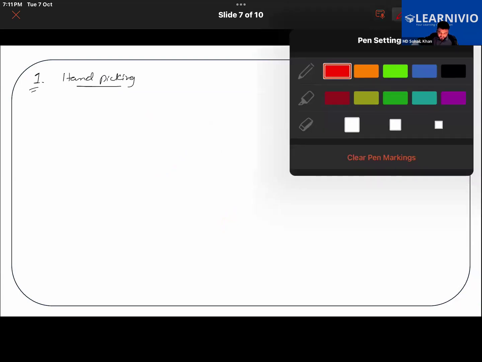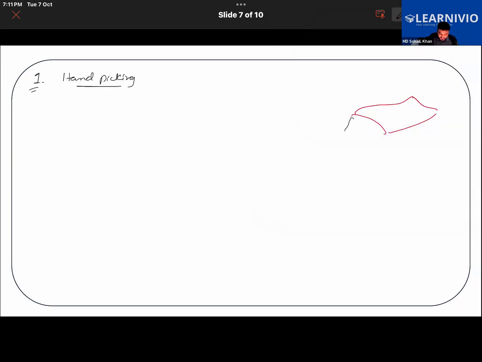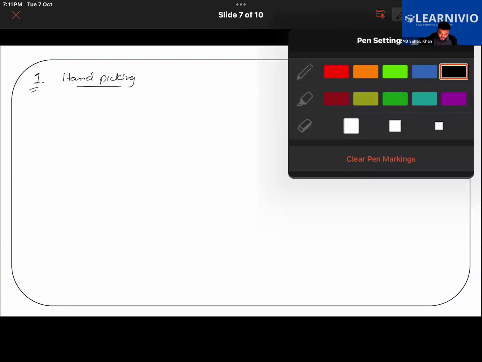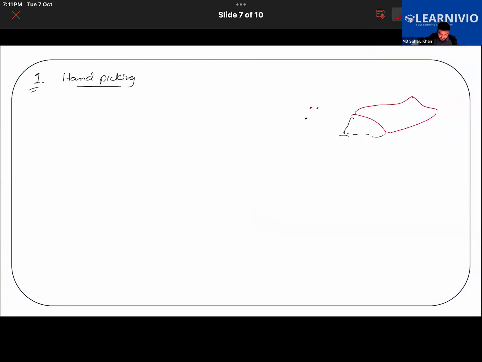This bag of rice will contain black or brown rock particles in it. It has a different color from the useful material, so here hand picking will be simply done.